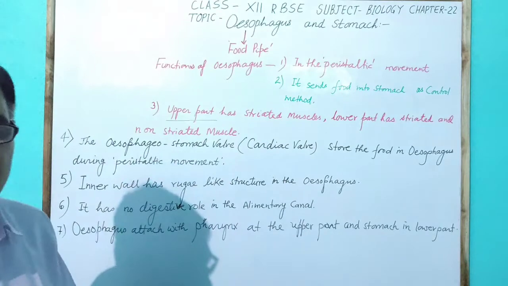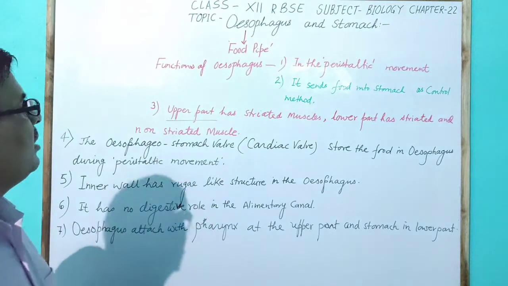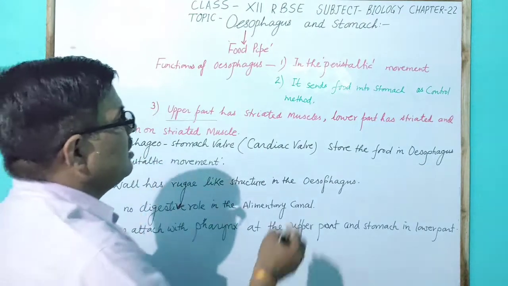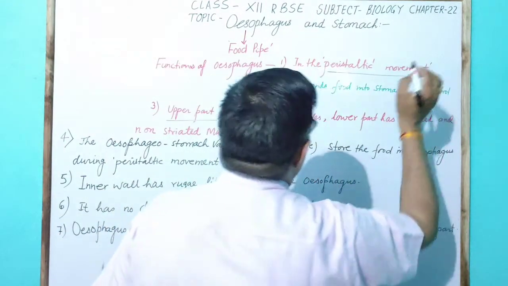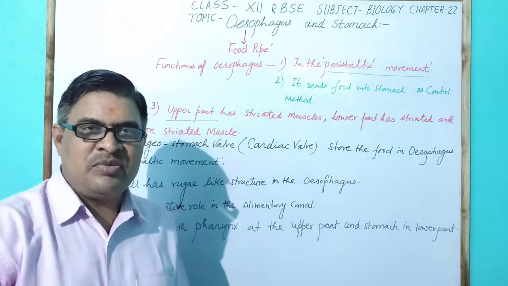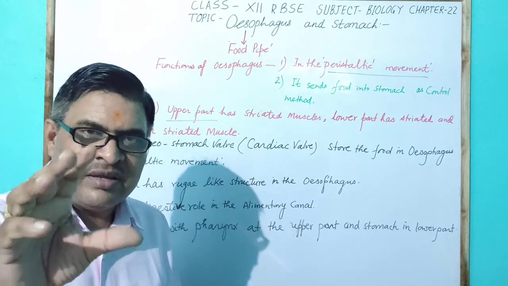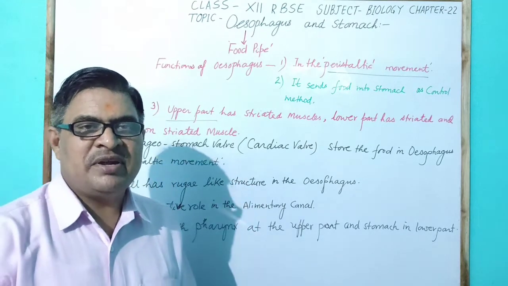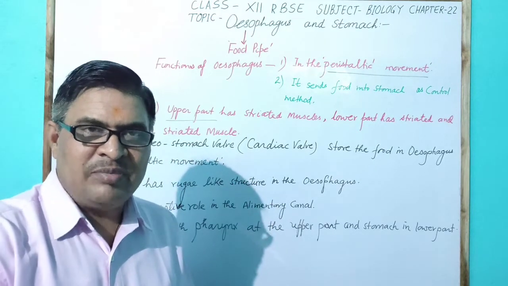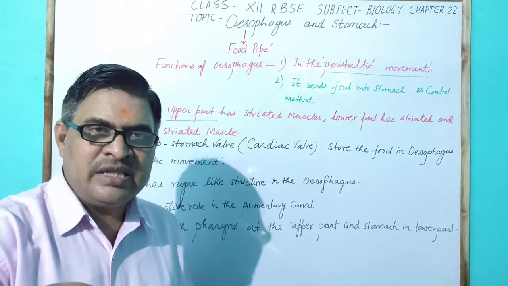So this is the discussion about the oesophagus, which is called the food pipe. Its main function is peristaltic movement, meaning contraction and relaxation by which solid food becomes liquid. It has a valve at the end part which controls the entry of liquid food into the stomach.